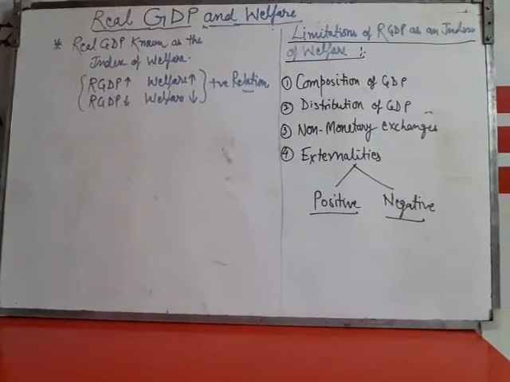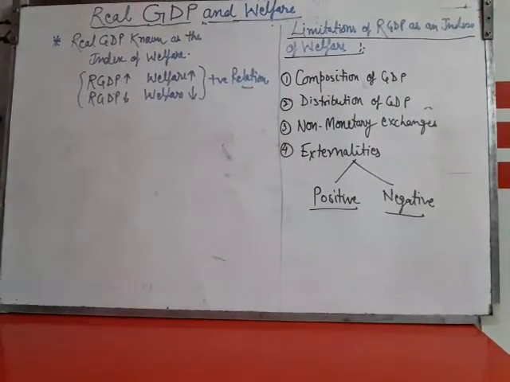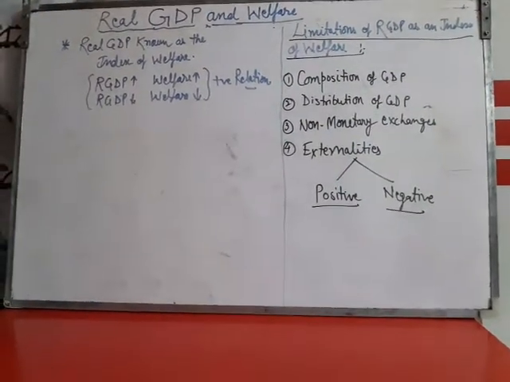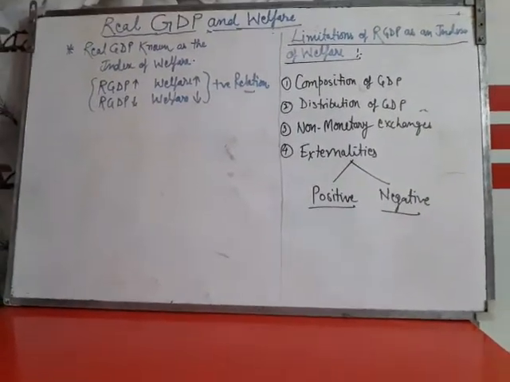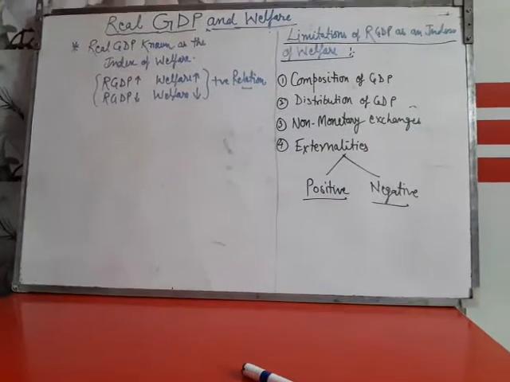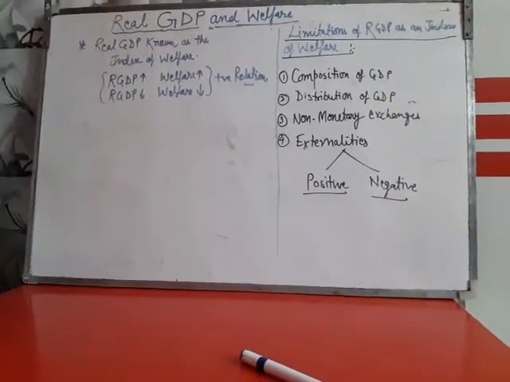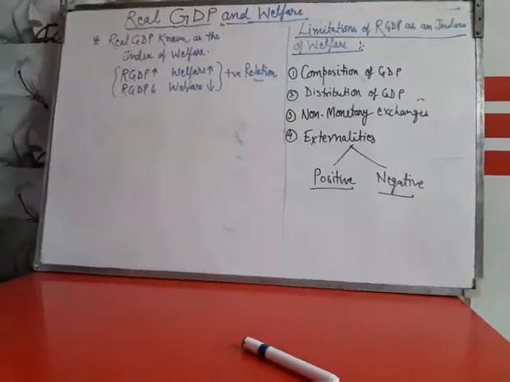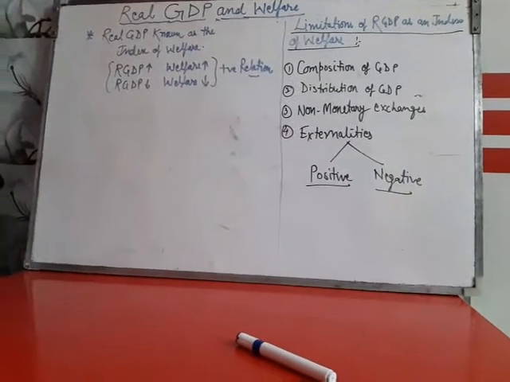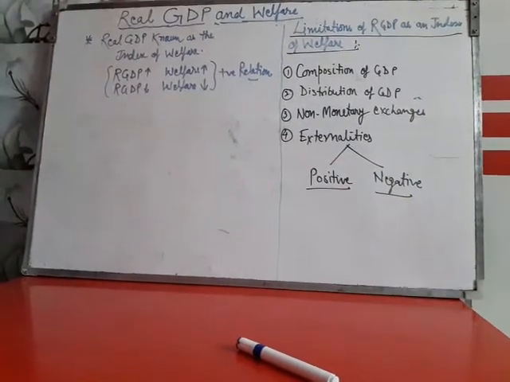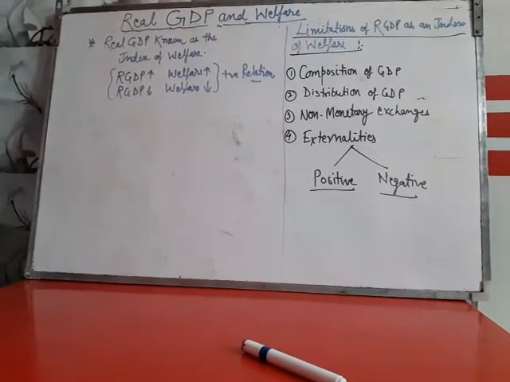We all know that the real GDP is the market value of final goods and services produced in the domestic territory of a country during an accounting year, estimated on constant prices. While nominal GDP refers to the market value of final goods and services produced in the domestic territory of a country during an accounting year, estimated on current year prices. But in this topic, what is the relationship between real GDP and welfare?